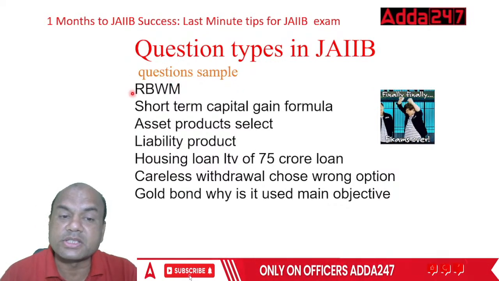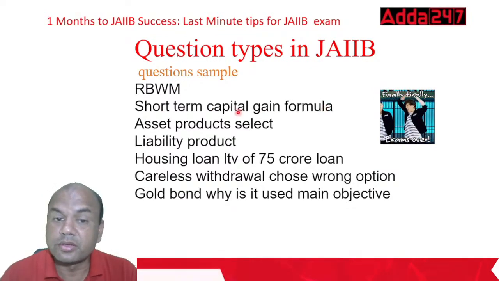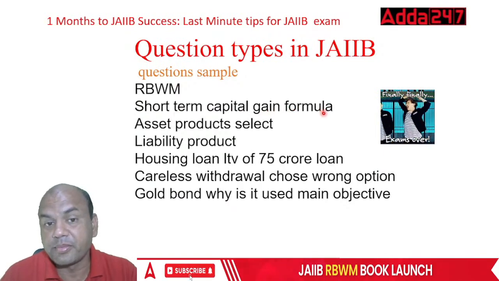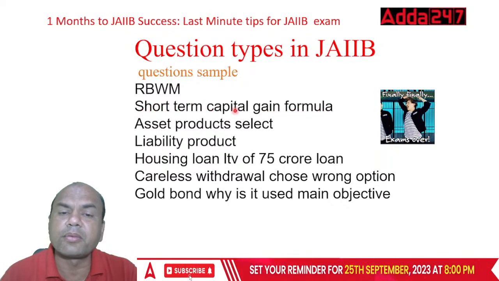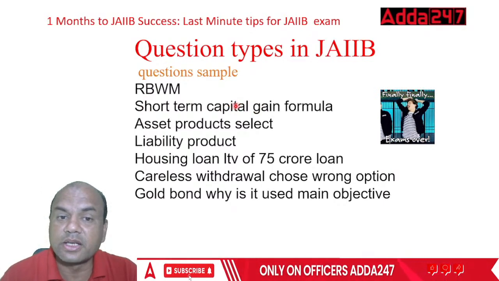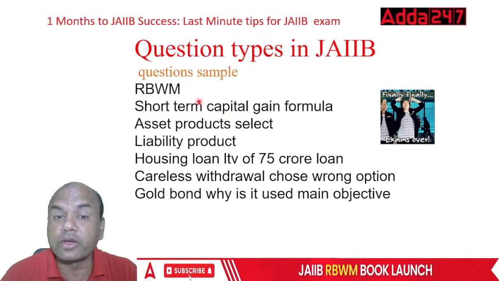So what were the questions asked in RBWM? Short-term capital gains formula. The formula was asked. Short-term capital gains, remember, formula. Okay, tell me what is the short-term capital gain on the stocks now? Short-term capital gains on stocks. Anyone? It is 15%.